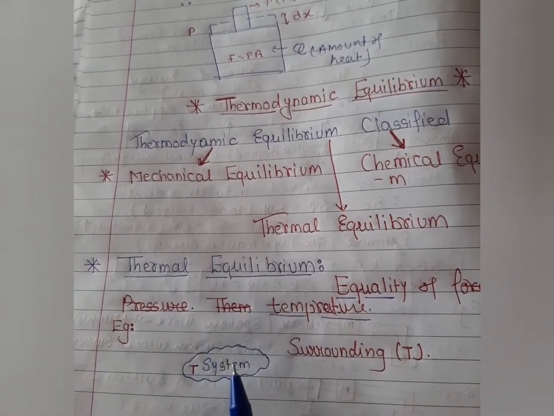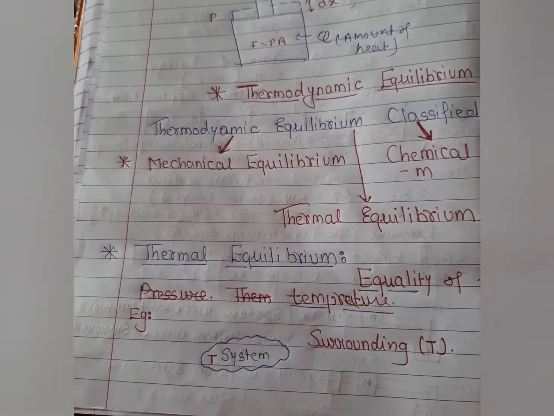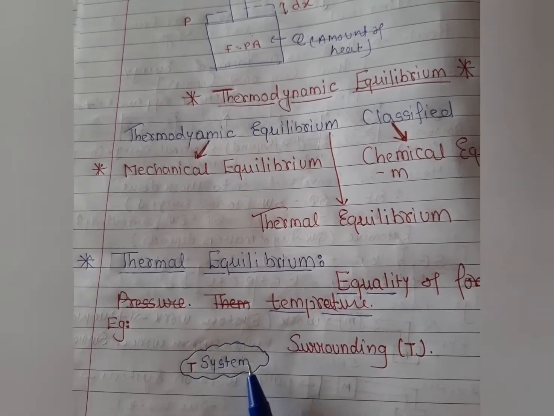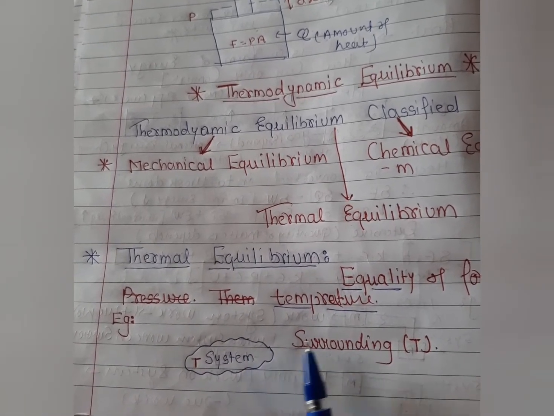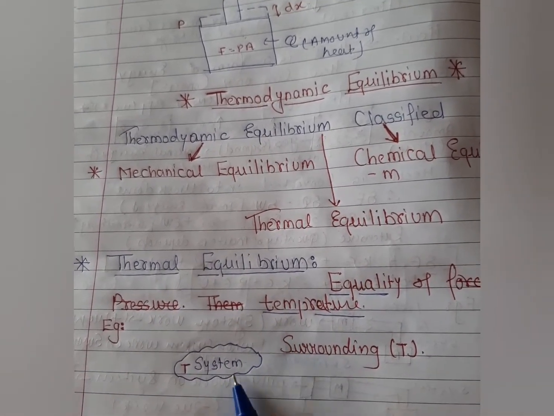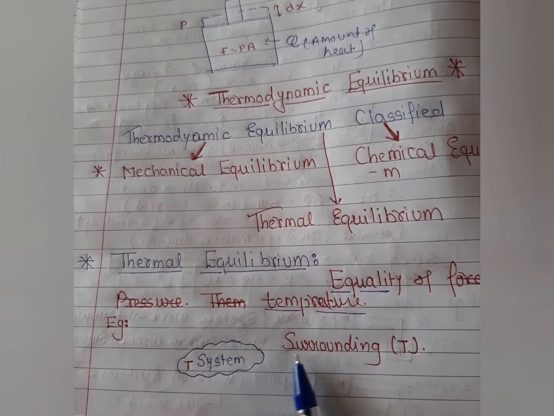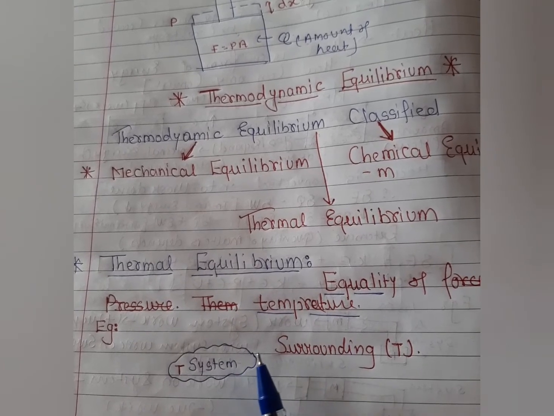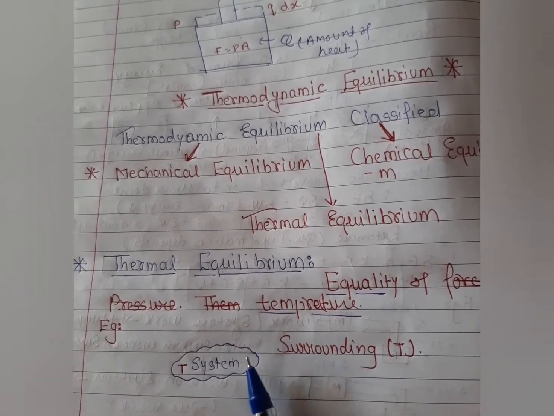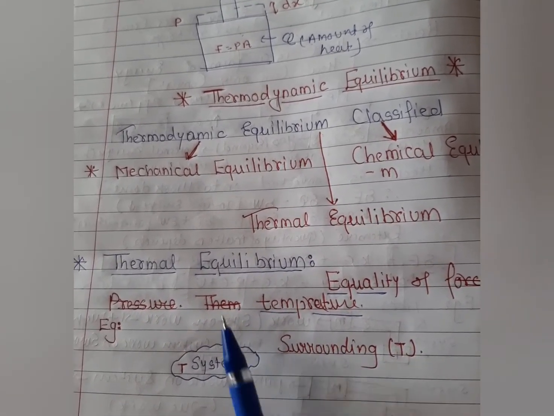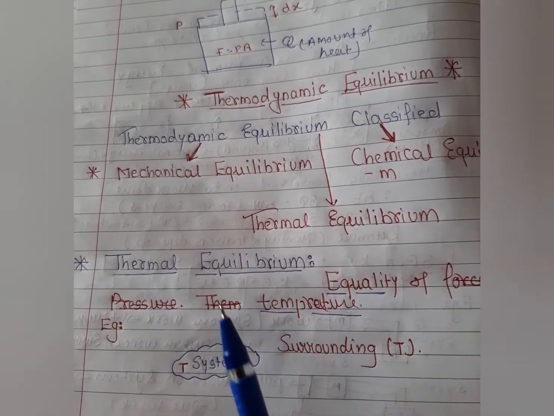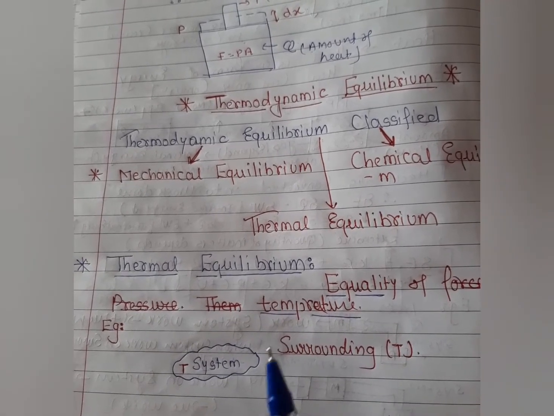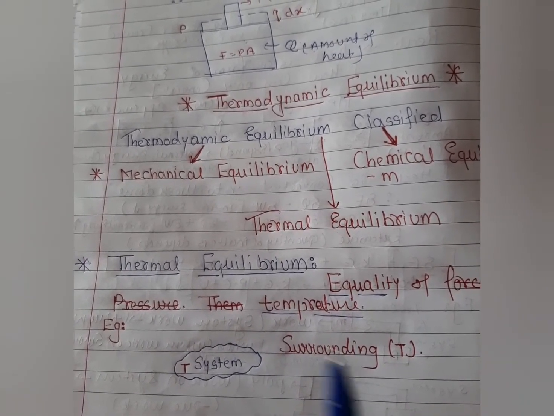Or if we take any system and surrounding and the system is not isolated, at that time, as you know very well, heat is exchanged from the system to the surrounding, and this exchange of heat happens until the temperatures of the system and surrounding are equal. After the temperatures of both system and surrounding become equal, that condition is nothing but thermal equilibrium. I have already explained all this in the previous video. If you have any doubt, you can watch my previous video on thermal equilibrium and clear your doubt.